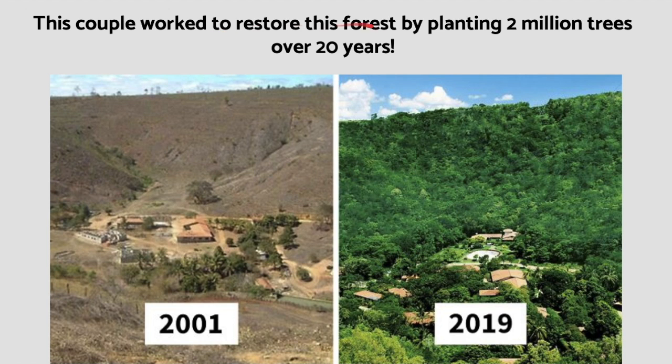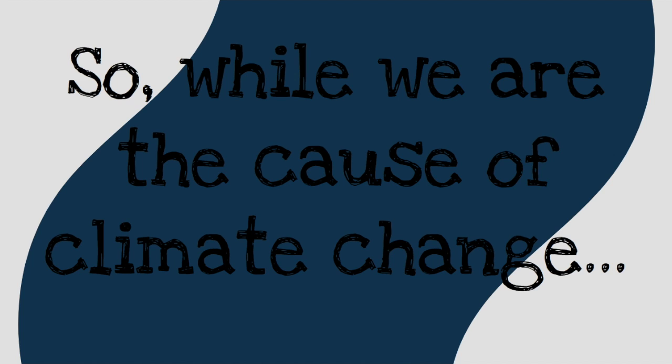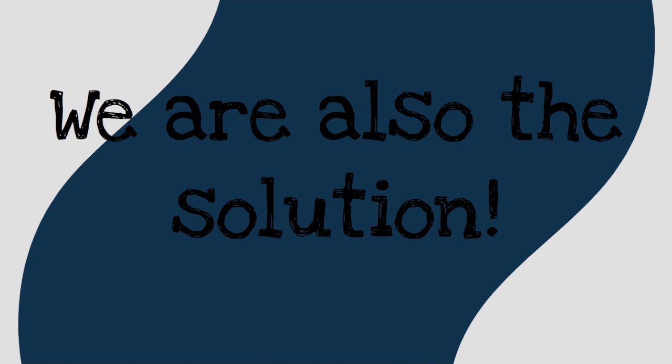This couple worked to restore this forest by planting 2 million trees over 20 years. So this was their house in 2001, and this was their house in 2019. You can see it was a complete barren wasteland, it looks like, right? And now it's a beautiful forest, and all of these green trees are helping to reduce air pollution. While we are the cause of climate change, we are also the solution.